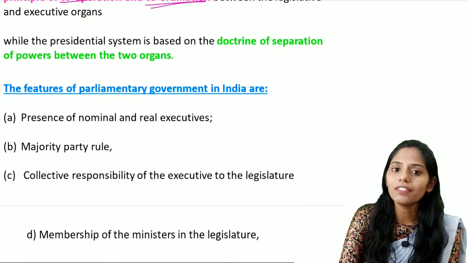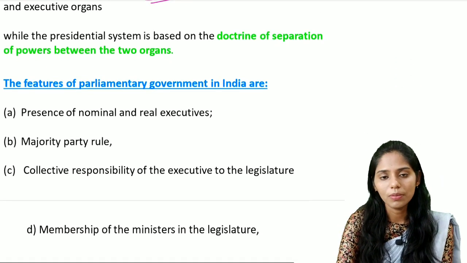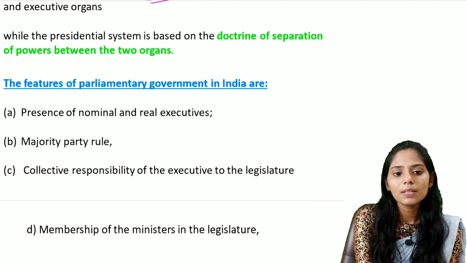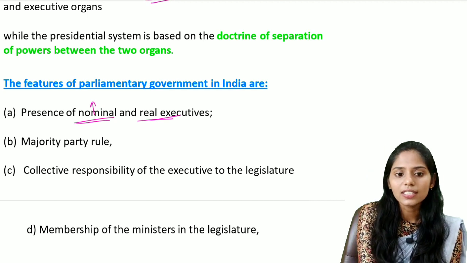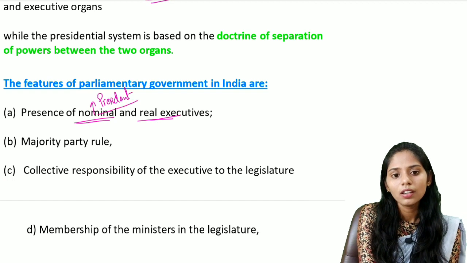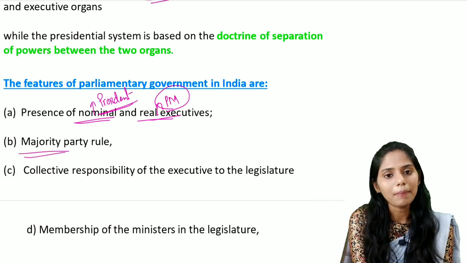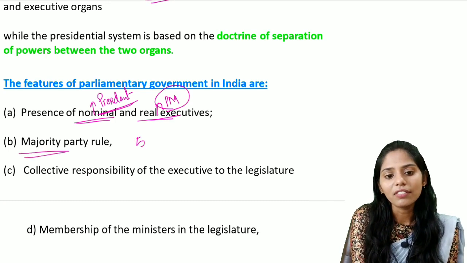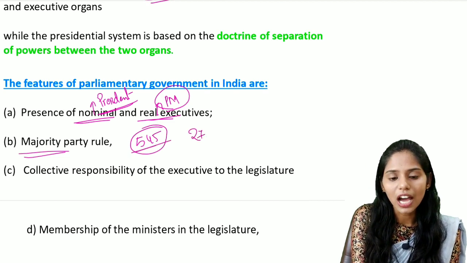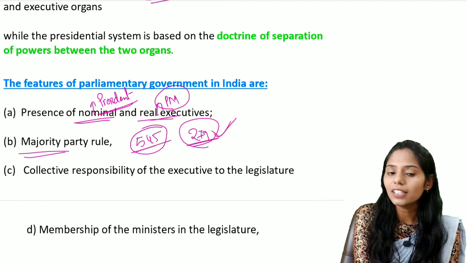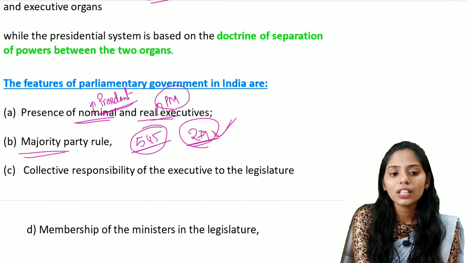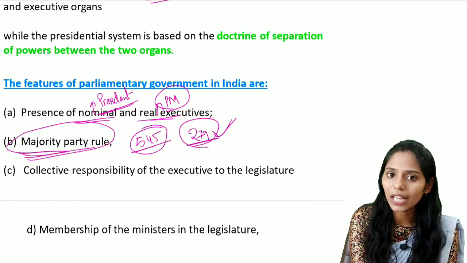Some of the important features of the parliamentary system of government in India include the presence of a nominal and a real executive. The nominal executive is the president, and the real executive is the prime minister. The next one is majority party rule. For example, we have 545 seats in the Lok Sabha. If a party gets 270 seats, or half of them, they will form the government. So in India, there is a majority party rule that is prevalent.